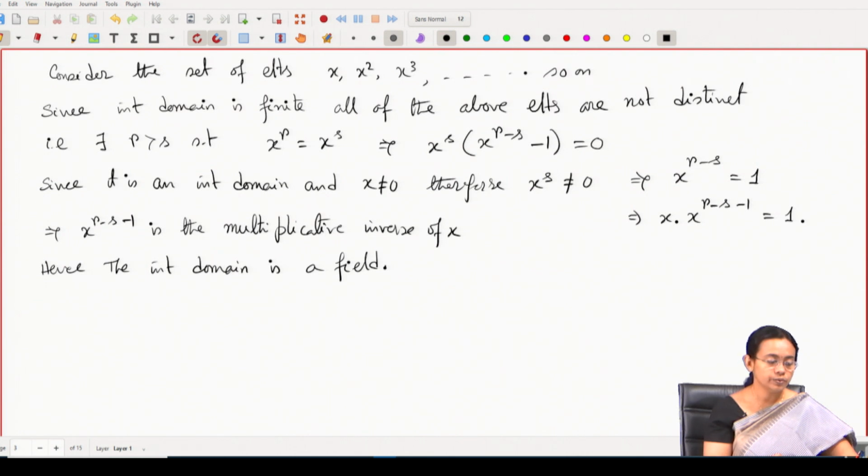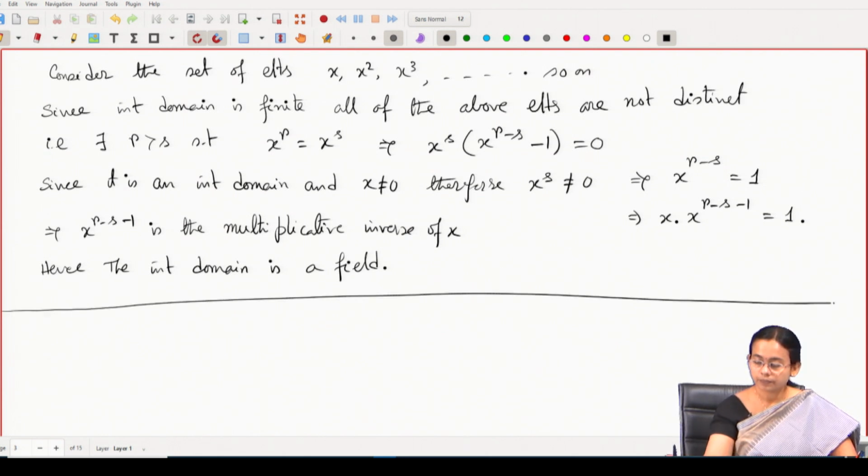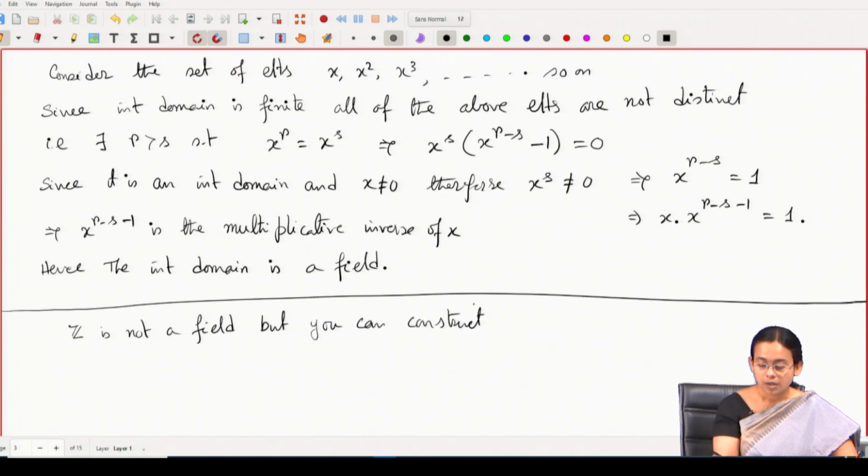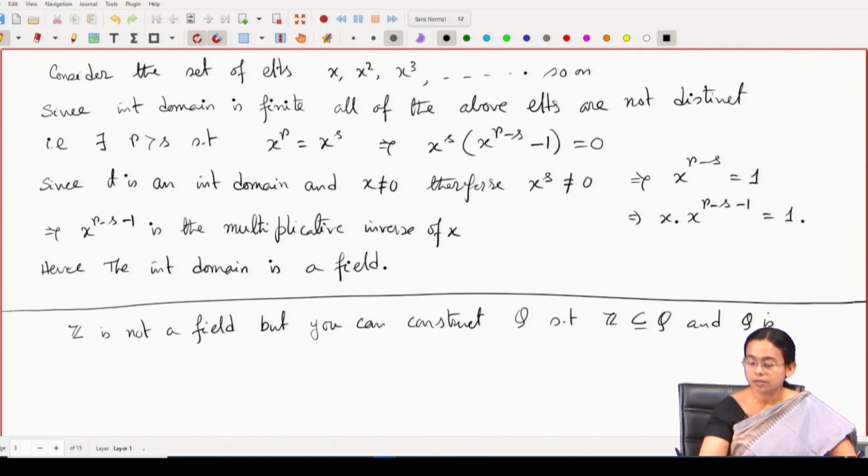Now, next what we will do is that we will motivate you with this construction of rational numbers from the integers. So, already you know that Z is not a field, but you can construct Q such that Z is sitting inside Q and this Q is a field.